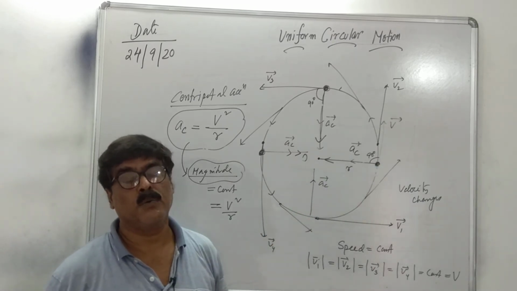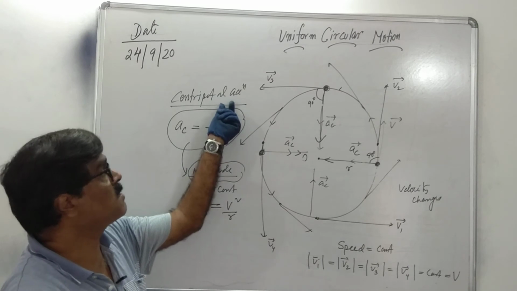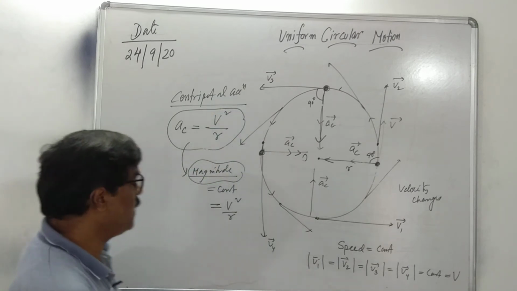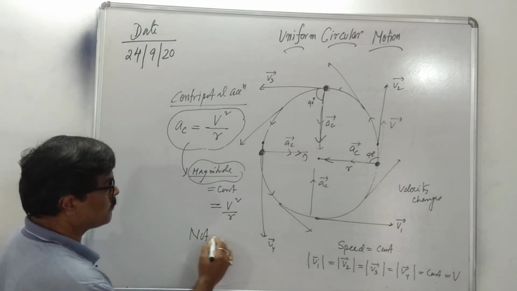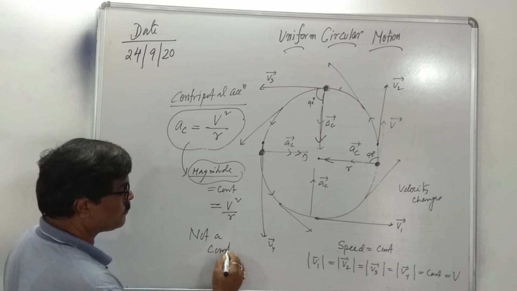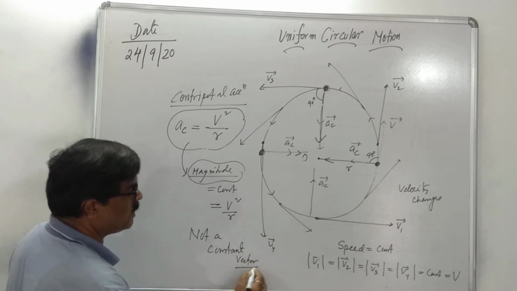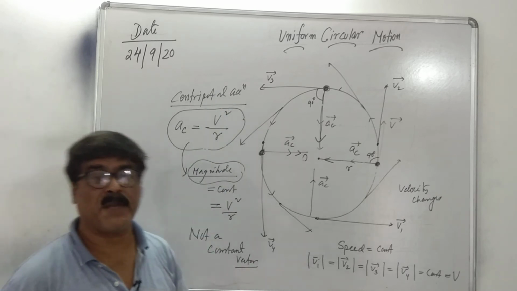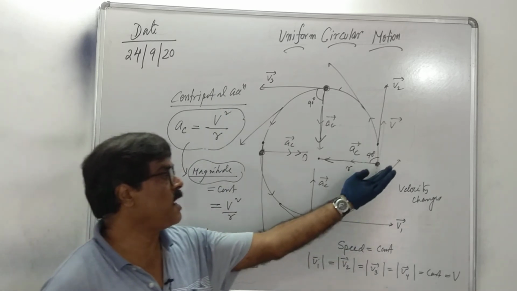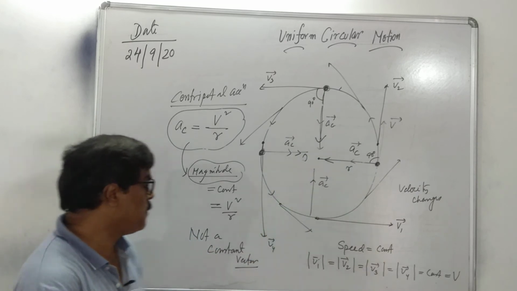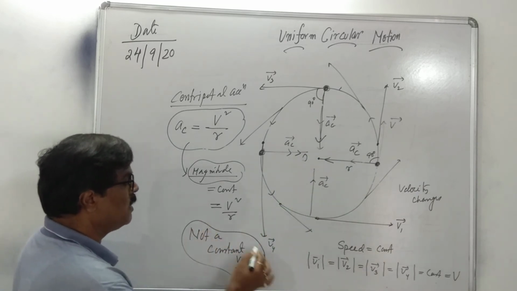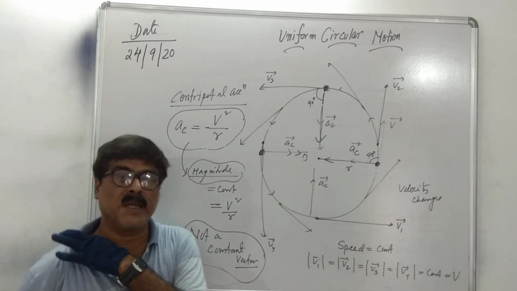That is why we can say centripetal acceleration is not a constant vector. Remember this point. Centripetal acceleration is a vector quantity. Its direction is along the radius towards the center, but it is not a constant vector.